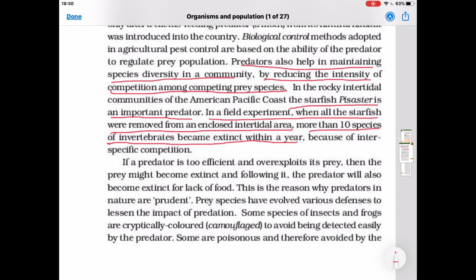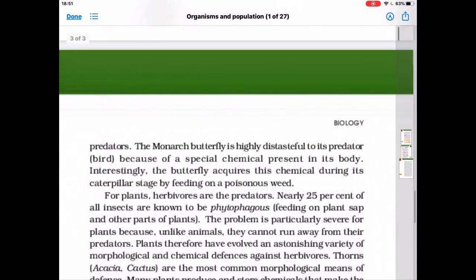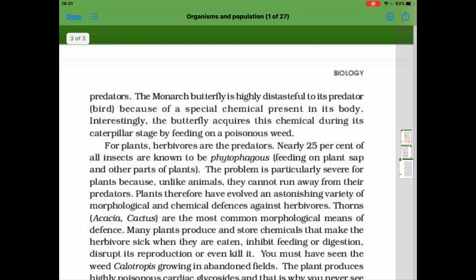Prey species have evolved various defenses to lessen the impact of predation. Some species of insects and frogs are cryptically colored. They camouflage to avoid being detected easily by the predator. Some are poisonous and therefore avoided by the predators. The monarch butterfly is highly distasteful to its predators because of a special chemical present in its body. Interestingly, the butterfly acquires this chemical during its caterpillar stage by feeding on a poisonous weed.